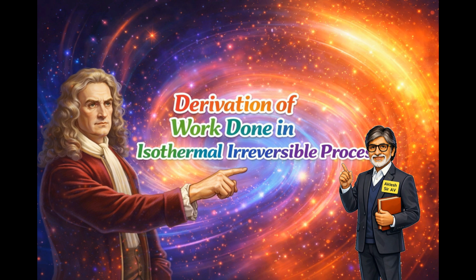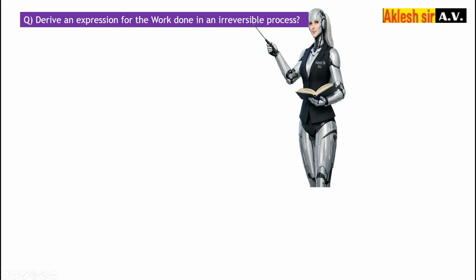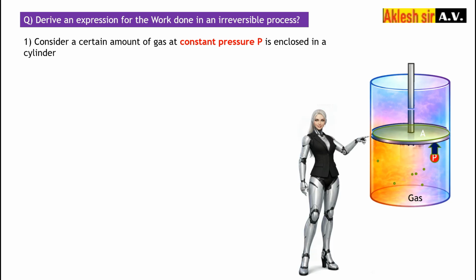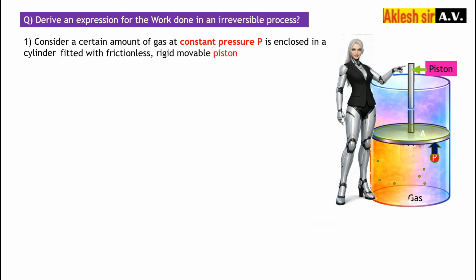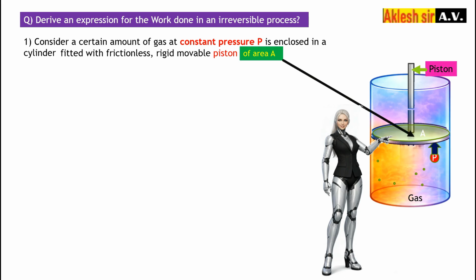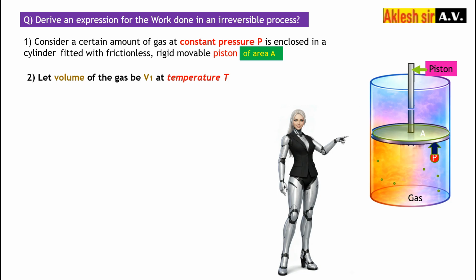Derivation of work done in isothermal irreversible process. Q. Derive an expression for the work done in an irreversible process. 1. Consider a certain amount of gas at constant pressure P enclosed in a cylinder fitted with a frictionless, rigid movable piston of area A. 2. Let the volume of the gas be V1 at temperature T.